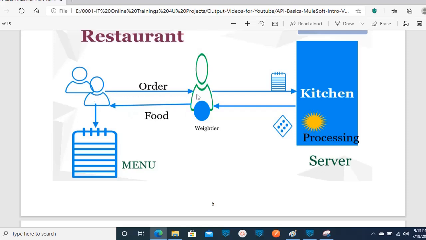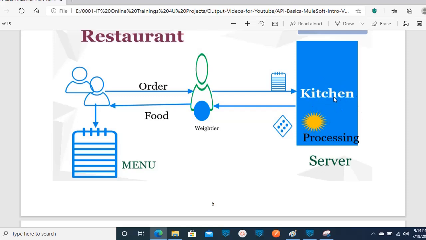So this is nothing but request, and this is response. Here you are the client. A client will send a request to an API. The API will forward that request to the server and the server will do all the processing. In this case it is food, but in real time some programming language will run in the background and send the result, your required output.